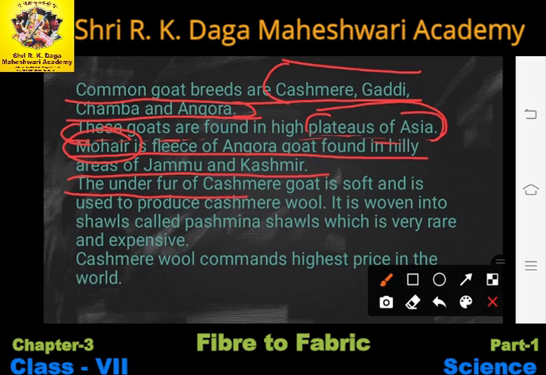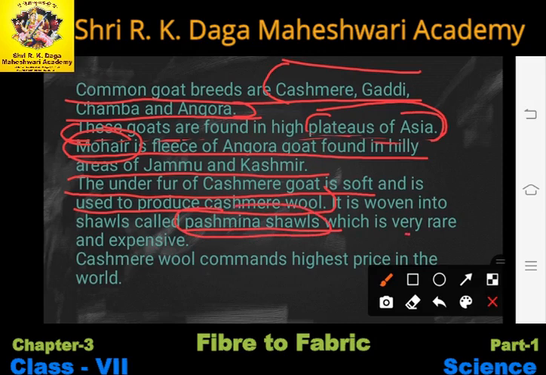The under fur of Kashmiri goat is soft. The fur which is close to the body, to the skin of the Kashmiri goat, that is the inner hairs, is very soft and is used to produce Kashmiri wool. It is woven into shawls called pashmina shawls. The hairs of Kashmiri goat are used to make Kashmiri wool, and with the help of Kashmiri wool we can make the pashmina shawls.